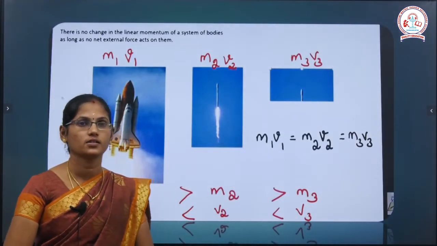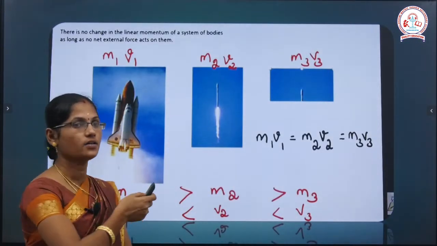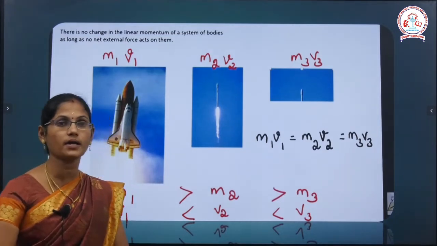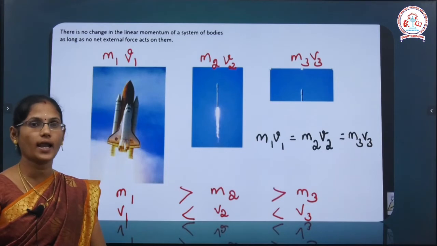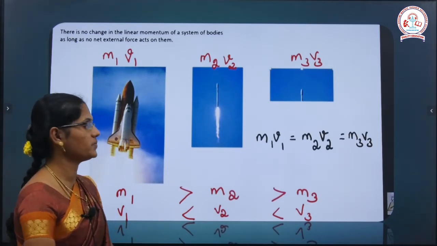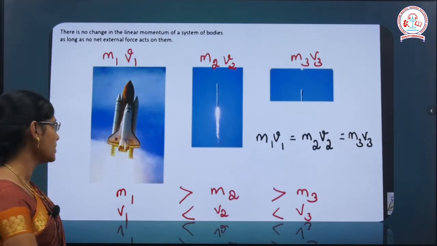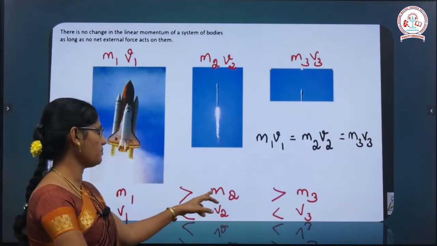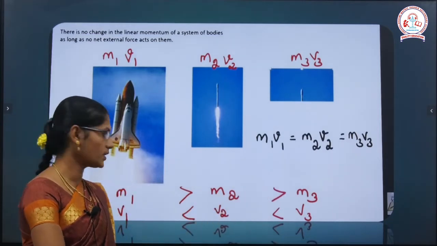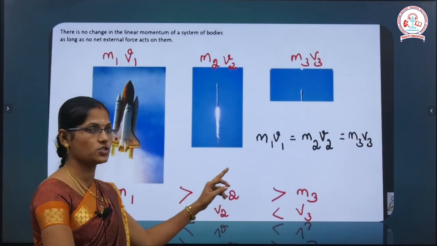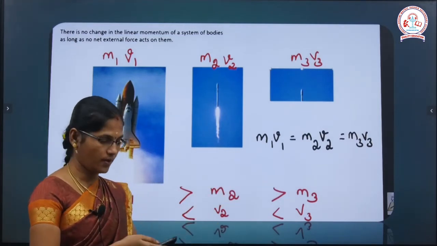And next, so it will be easy to understand. The first step is m1 v1, where m is the mass and v is the velocity. And next m2 v2 and third step m3 v3. In this case, as the rocket is moving, m1 is greater than m2, which is greater than m3, and second, for the velocities, v1 is less than v2, which is less than v3.